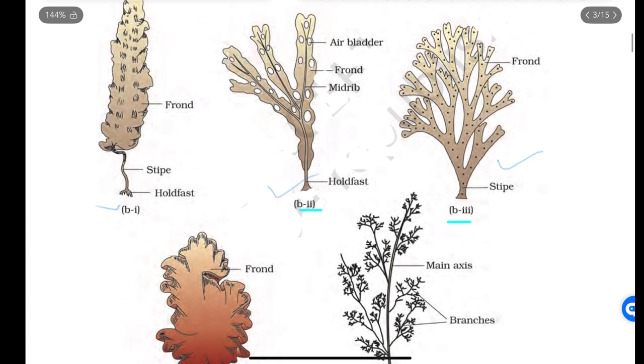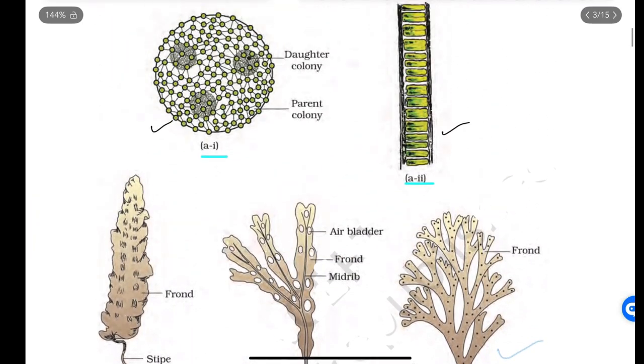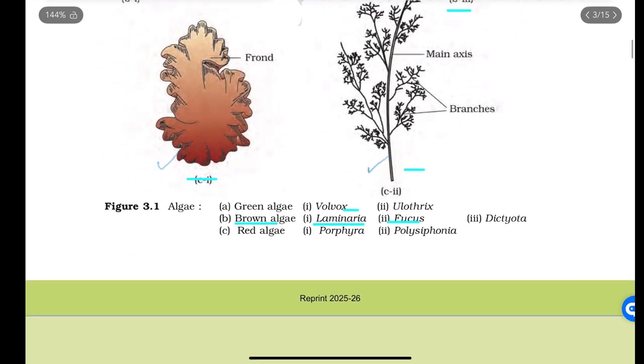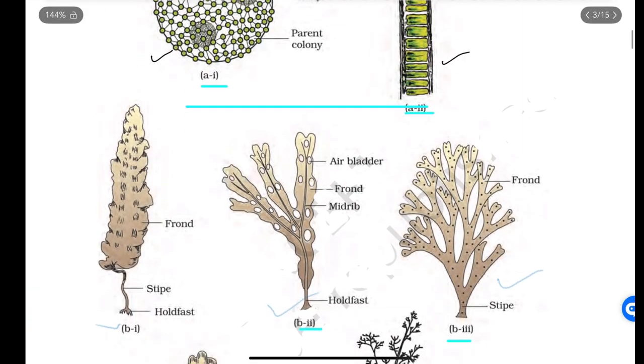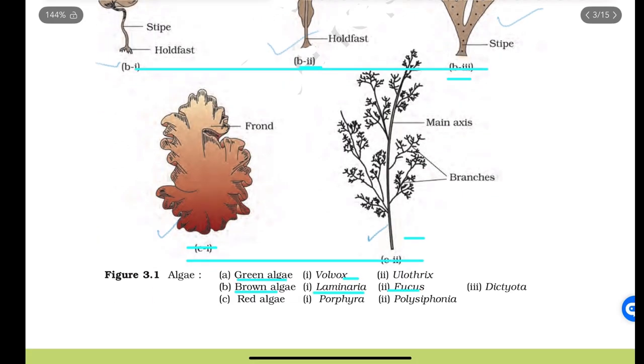This is the picture of Dictyota. This is the picture of Porphyra. This is a picture of Polysiphonia. These two are types of green algae. These three are types of brown algae. These two are types of red algae.